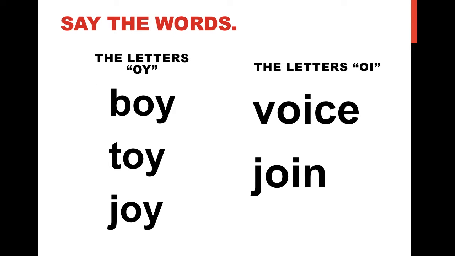Activity. Your turn. First, let's say the words. We will start on the left with words that are spelled with the letters O-Y. Let's say these words. Boy. Toy. Joy.